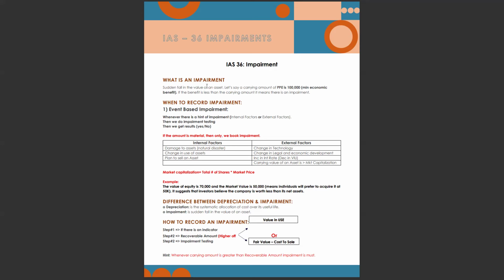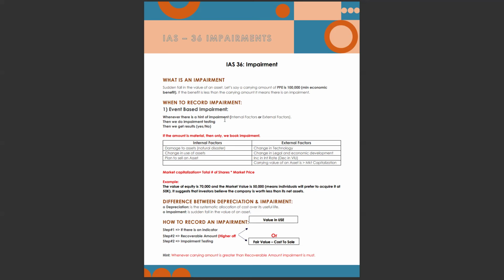What is an impairment? Sudden fall in the value of an asset. Let's say the carrying amount of PPE is 100,000. If the minimum economic benefit is less than the carrying amount, it means there is an impairment. We will discuss with what the carrying amount is compared. When to record impairment? Event based. There are two kinds of impairment: event based impairment and annual impairment. Let's read event based impairment.